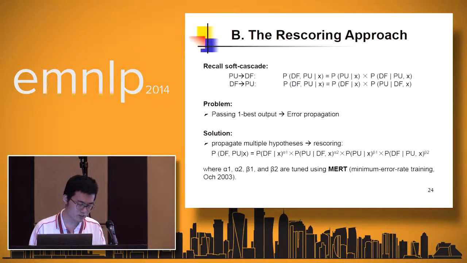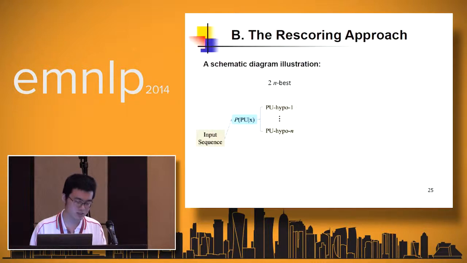From the results, we can see that as the n-best n increases, the oracle performance increases, which is shown in the bracket, and this is as expected. However, overall, there's no significant improvement using this approach if you compare with the soft cascade.